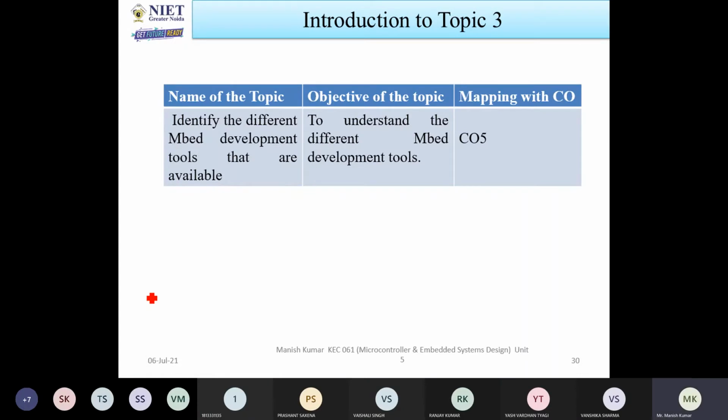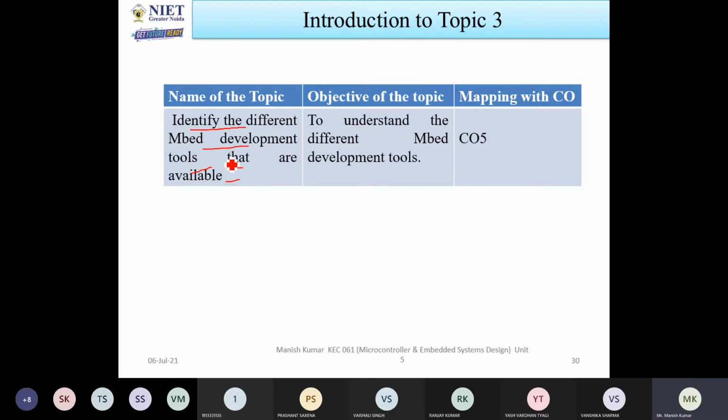In the last lecture, I discussed the different components of Embed OS. After that, I am going to discuss and identify the different Embed development tools that are available.